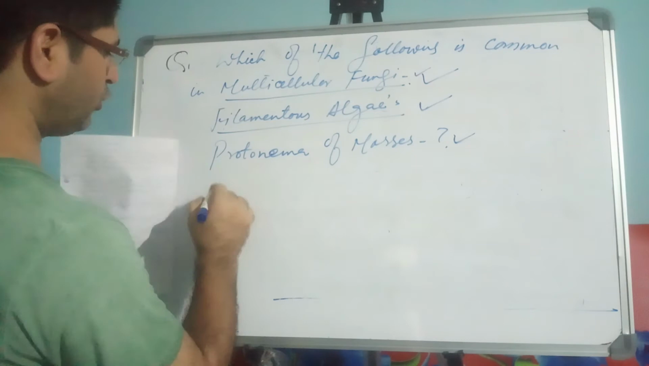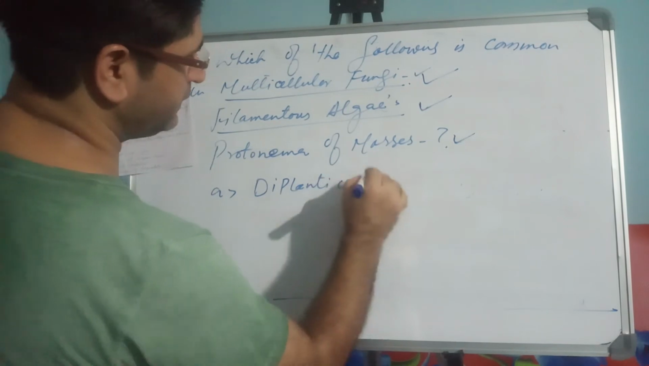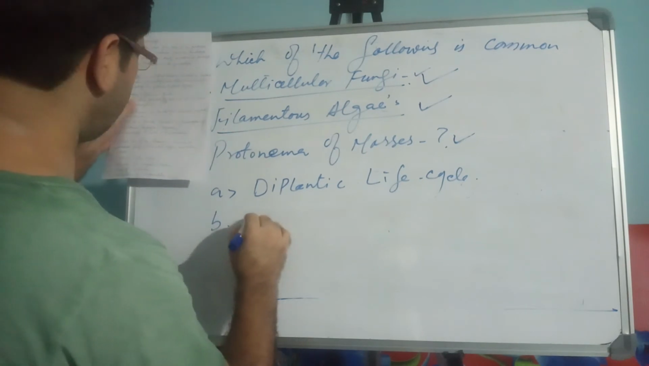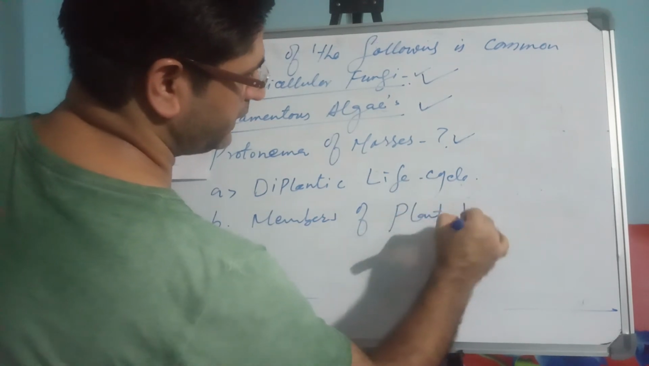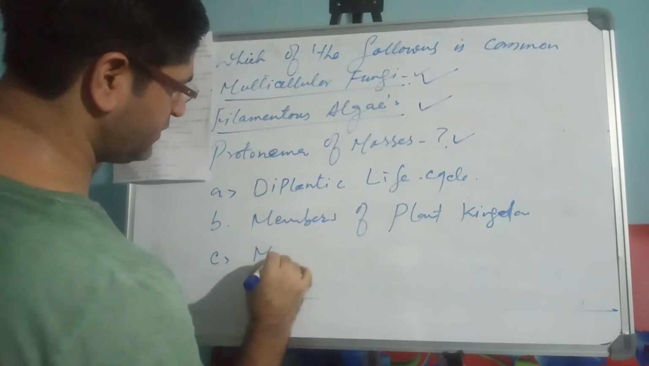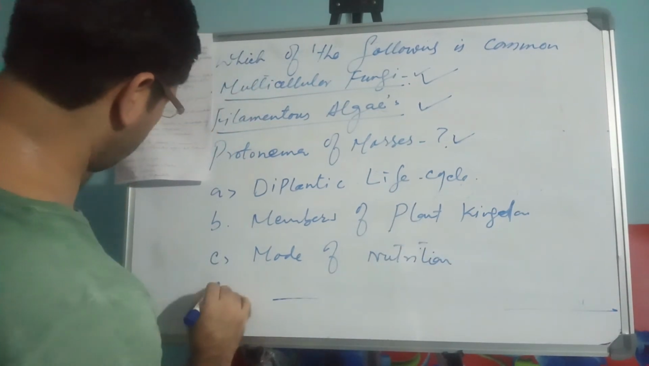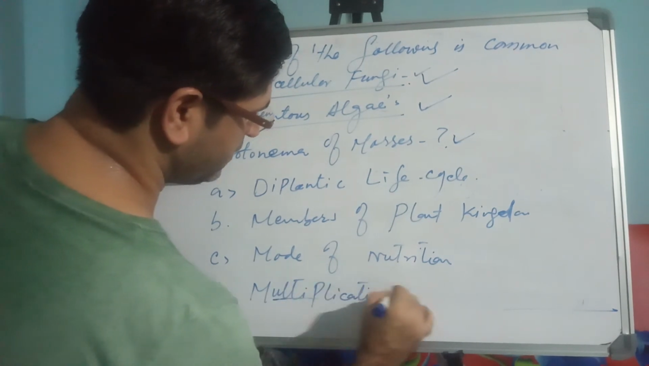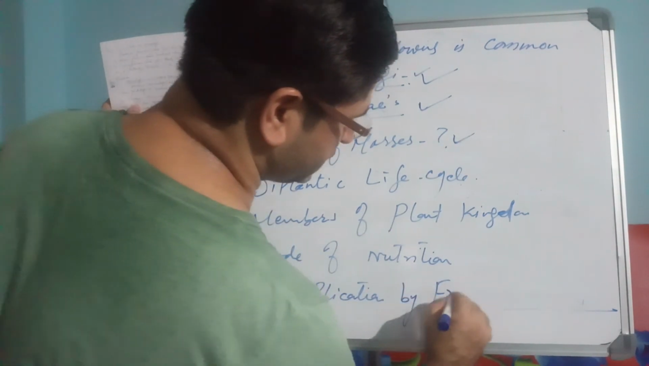Say for example, the options are given here. Option number 1, diplontic life cycle. Option B, members of plant kingdom. Option number C, mode of nutrition. And option number D, multiplication by fragmentation.